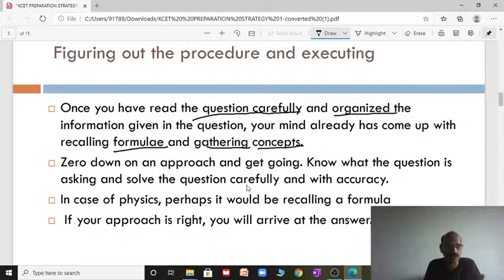That's all. Narrow down. We know that of 4 options, 2 can be eliminated. Zero in on an approach and get going. Know what the question is asking and solve the questions carefully with accuracy. This is most important. In physics especially, it would be recalling a formula. Once you read the question, the majority of questions will mostly be formula applied in physics. So if your approach is right, you will arrive at the correct answer.